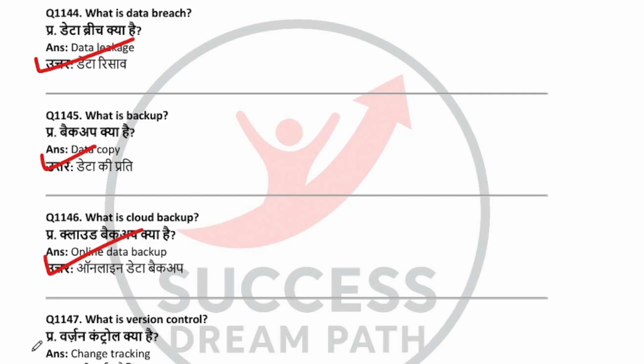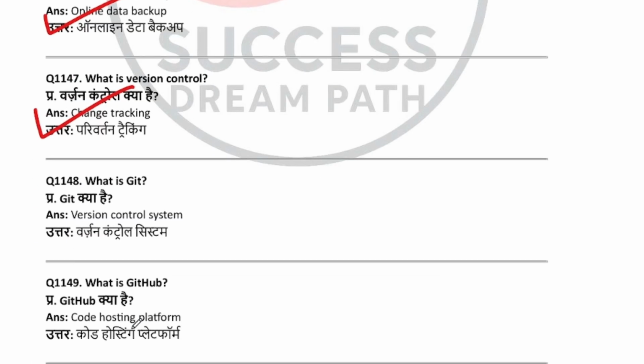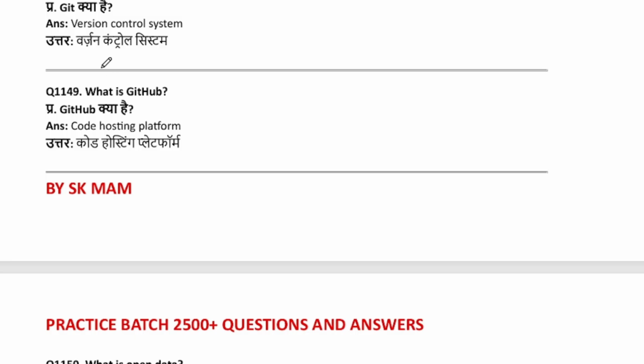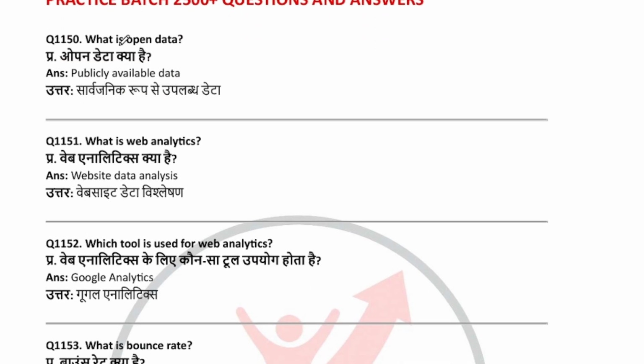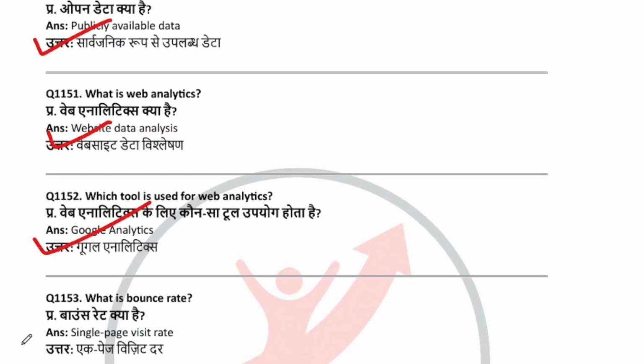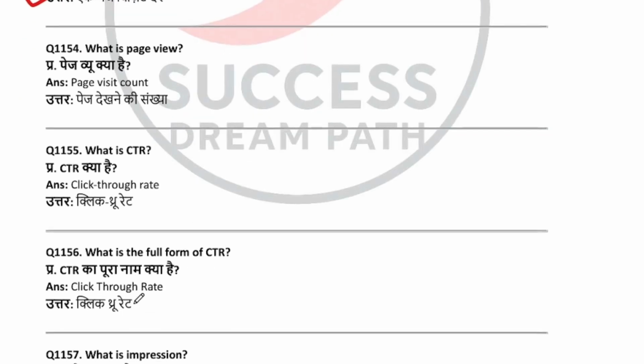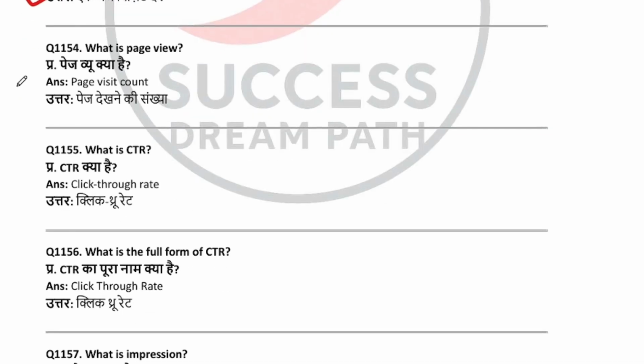What is version control? Change tracking. What is Git? Version control system. What is GitHub? Code hosting platform. What is open data? Publicly available data. What is web analytics? Website data analysis. Which tool is used for web analytics? Google Analytics. What is the bounce rate? Single page visit rate. What is page view? Page visit count.